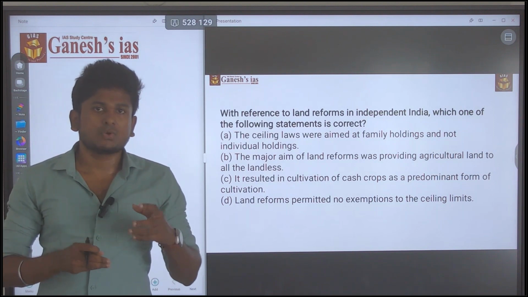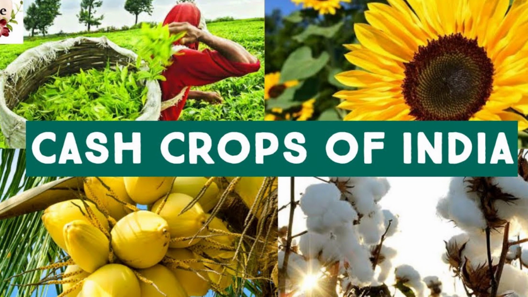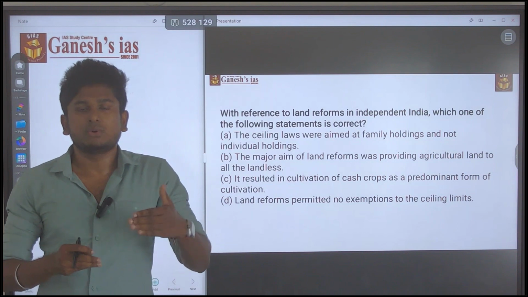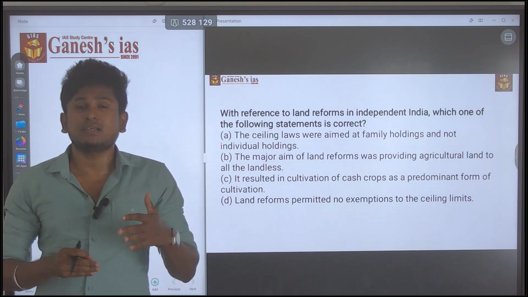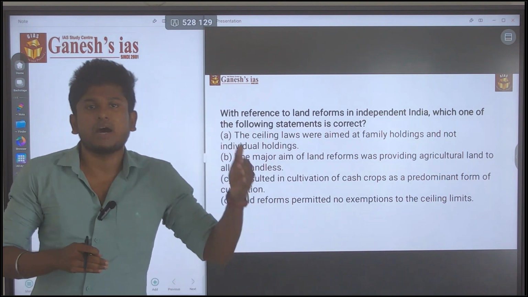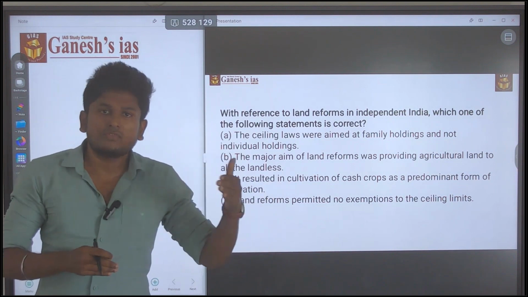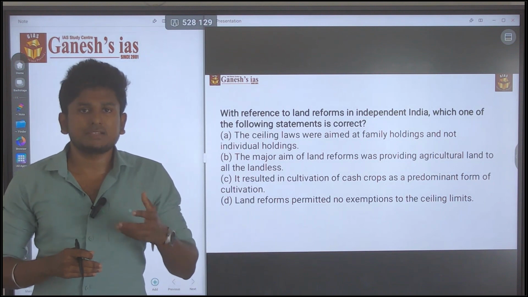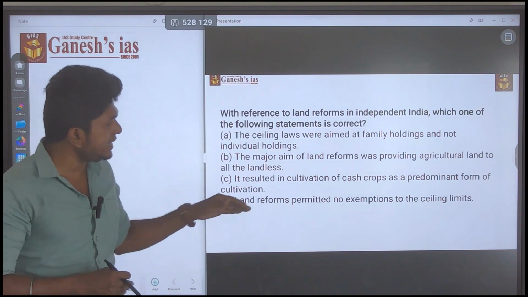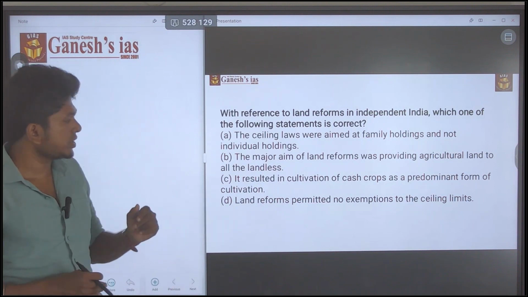But if that person is holding the land for the cultivation of plantation crops, cash crops, then in such a scenario certain exemptions will be provided to that farmer for the cultivation, because if that is not provided, India will have to import rubber, tea and coffee from other countries. This is the major issue that may happen. To avoid this situation, they provided certain exemptions in the ceiling limit. So D is also wrong.